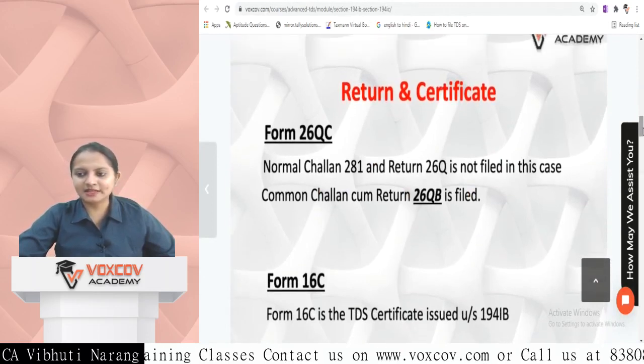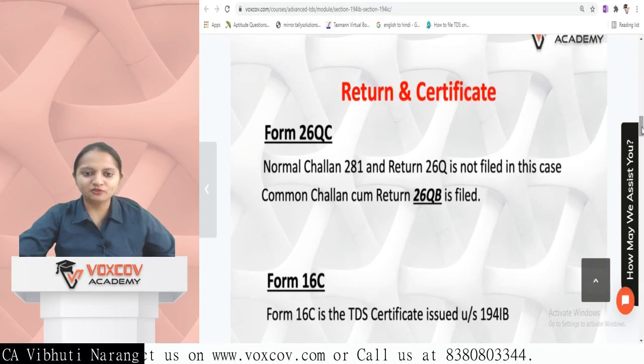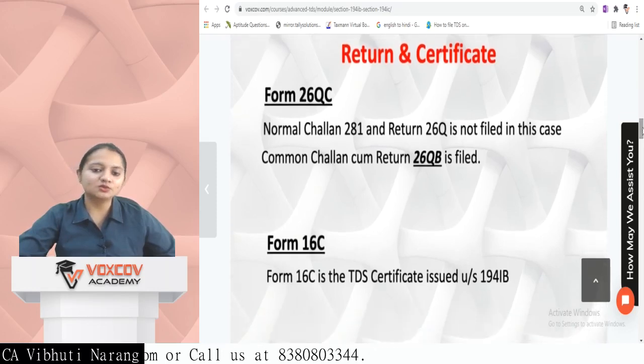The return is again the same as 194IA. We have a special form for this return, which is Form 26QC. This is also known as Challan cum return.